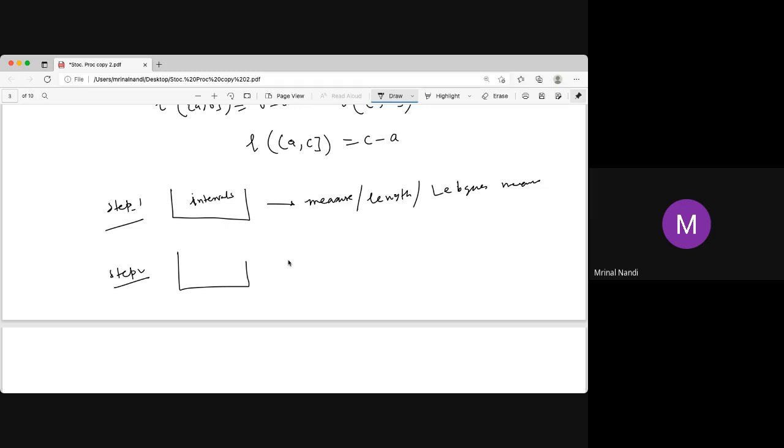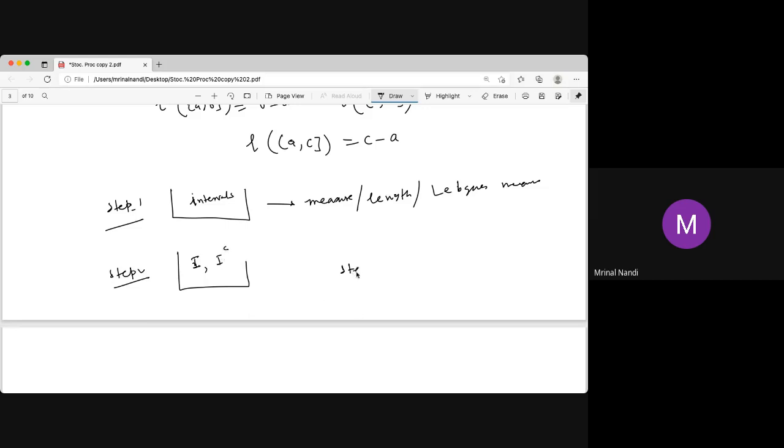So in step 2 we are just extending our measure to more sets. Now the sets are all intervals and their complements. In step 3 we define the Lebesgue measure on more sets. In step 2 we had all intervals I and their complements I complement.